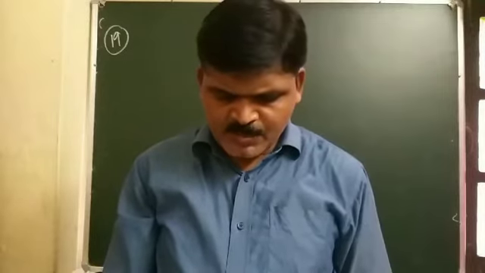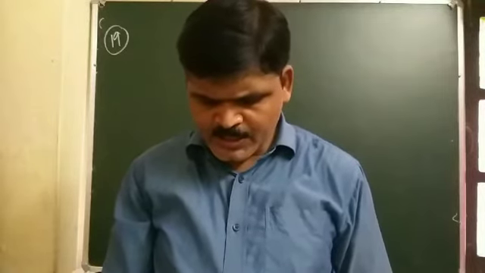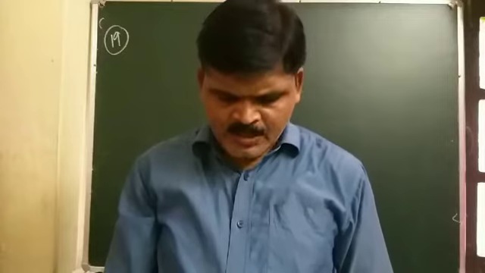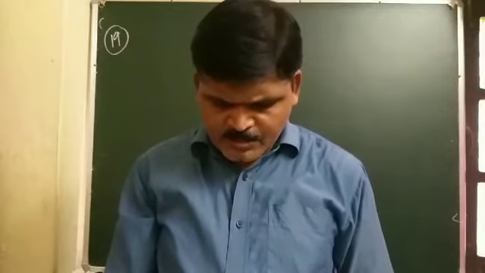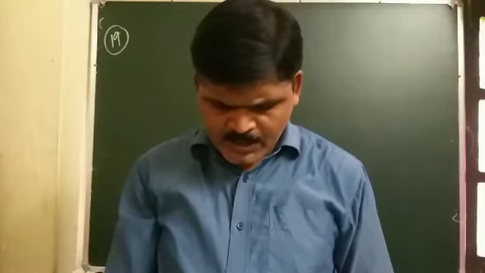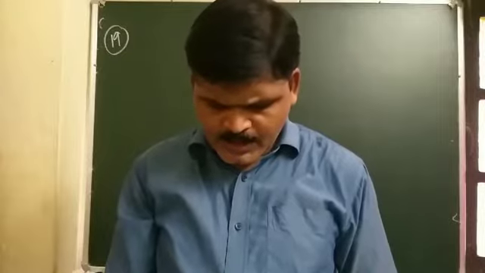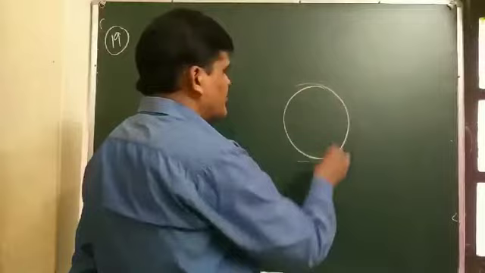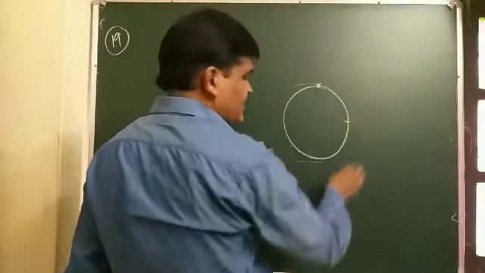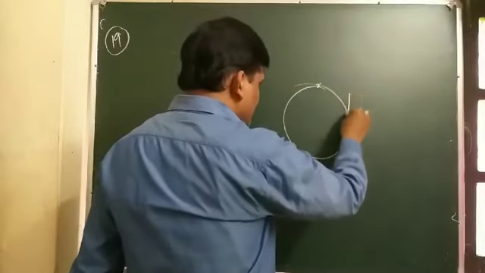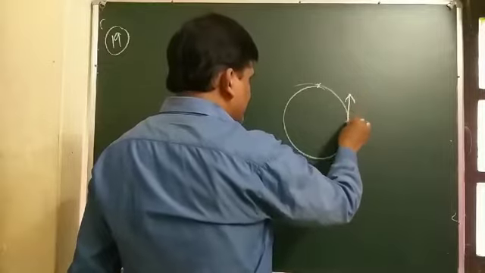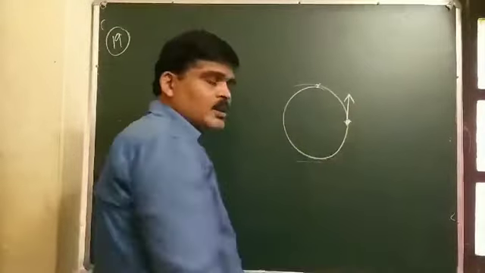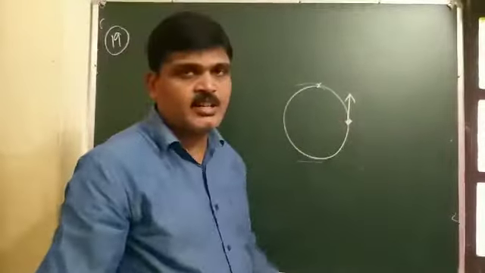The velocity of a particle at any point is always along the tangent to the path at that point. Suppose that a particle moves in a circular path, and if you draw a tangent on it, the velocity of the particle at any point on the path is along the tangent to the path. This statement is